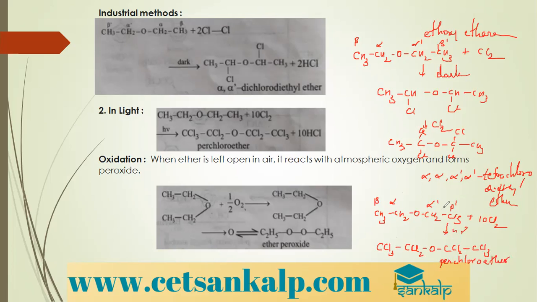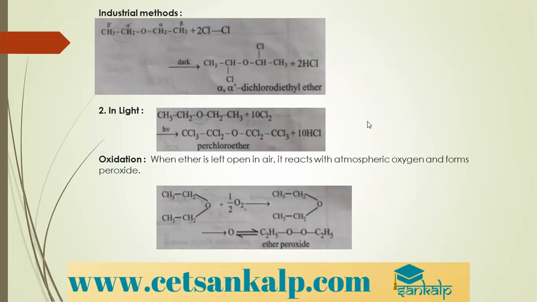Perchloroether is obtained in presence of light. So this is the reaction. Next is oxidation of ethers. Ethers when left open in air, what do they give? They react with atmospheric oxygen and form peroxide. You can see that ether peroxides are formed. Oxygen gets added up there. So it forms ether peroxide.